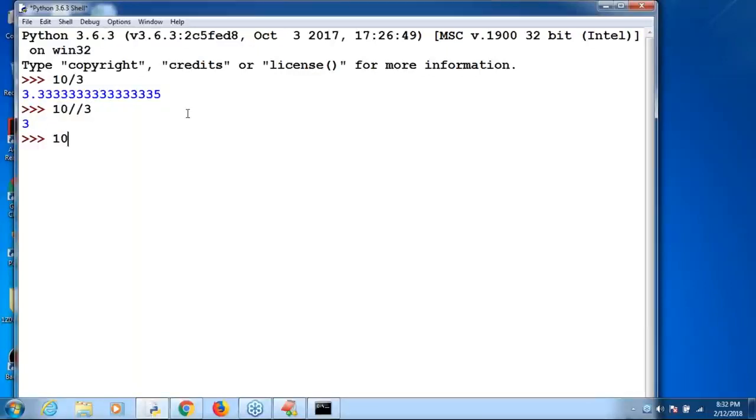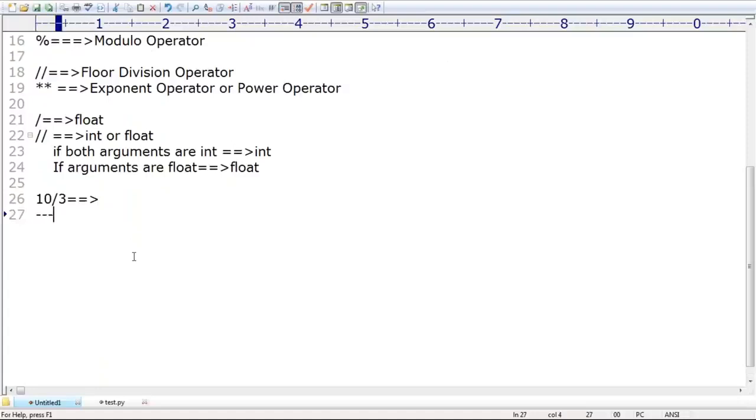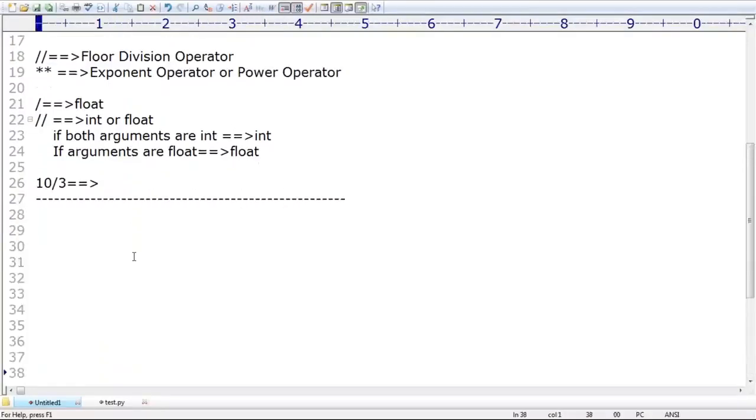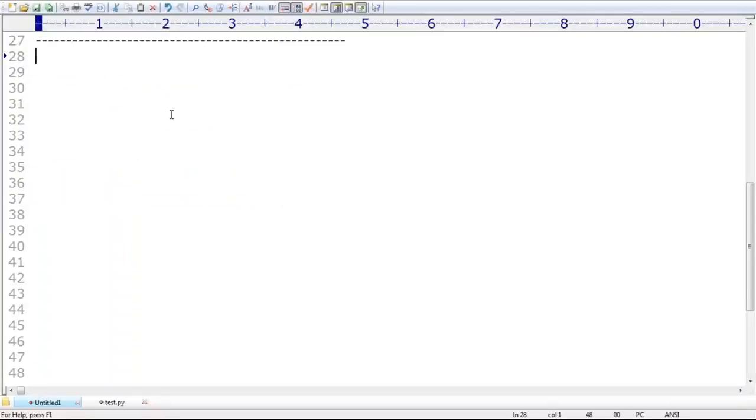Sir, 10.0 floor division 3. Can you please tell what the answer is? Have you observed? Now here one is a float argument, but earlier both were int arguments. That's why make sure you don't get confused. Okay, that's all about floor division and the normal division. Next, after that, exponentiation is what extra thing you people should be aware of.